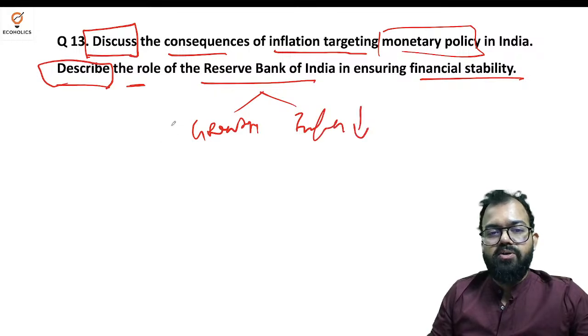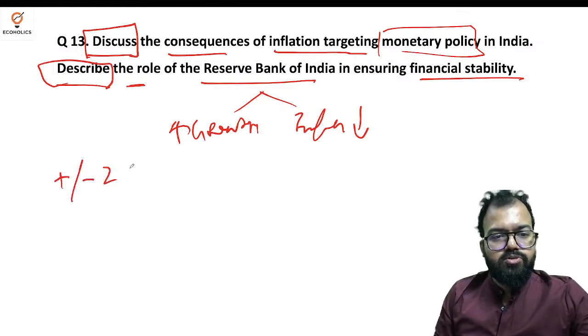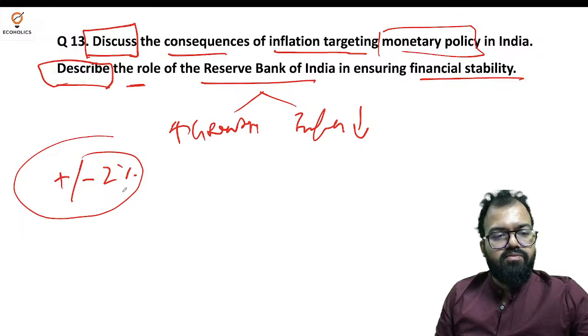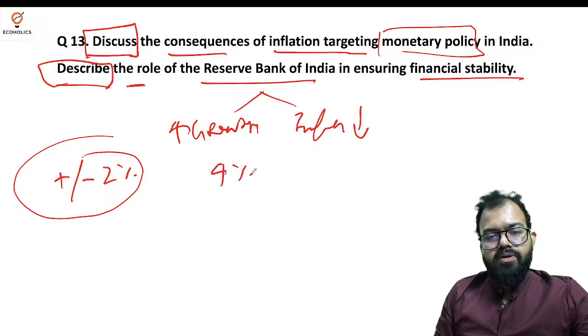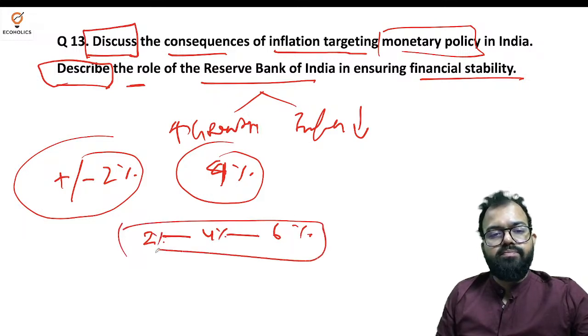So inflation under control, growth is always high. Now when we explicitly target plus minus 2% of inflation, which is 4% on a base, it can go as low as 2 and as high as 6. So this is the aim.